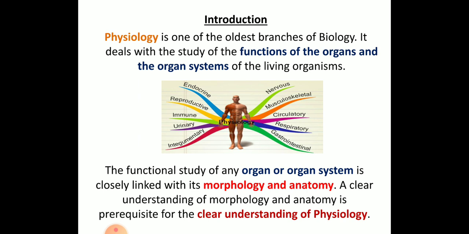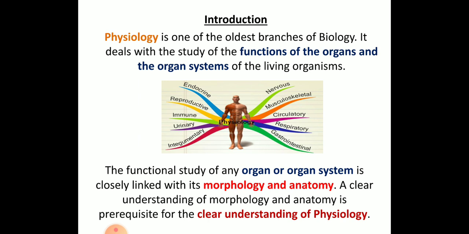As you can see in that picture, if you are studying the endocrine system or the endocrine glands, then we call it endocrine physiology. If you are studying the reproductive organs, the different types of reproductive organs and their structure and function, it will be called reproductive physiology. The immune system, maybe the blood cells, WBC, and different types of cells like platelets, which help in improving your immune system, that is immune physiology.